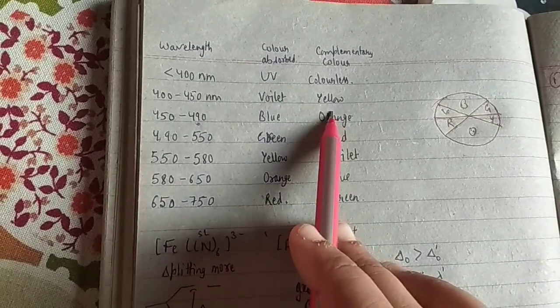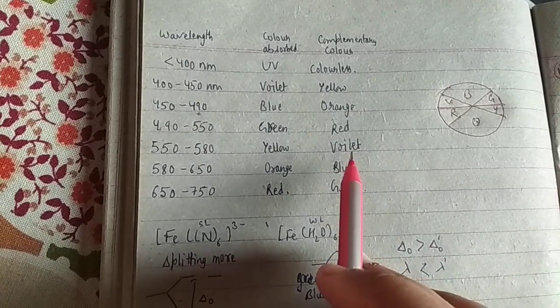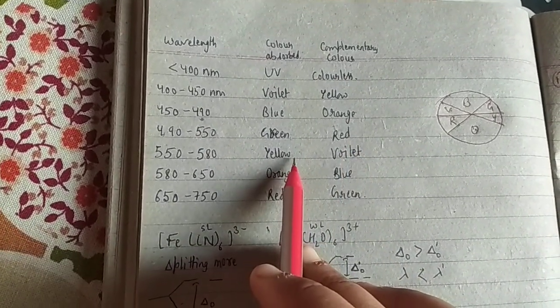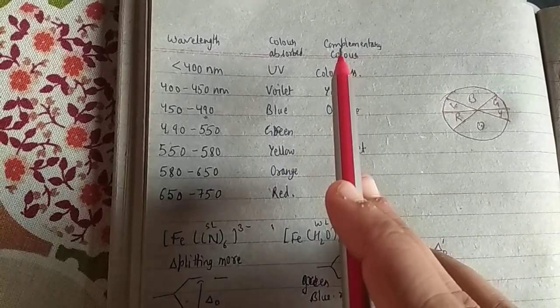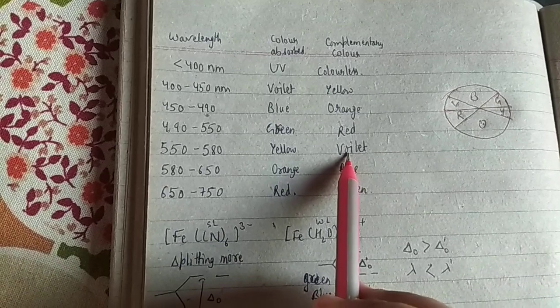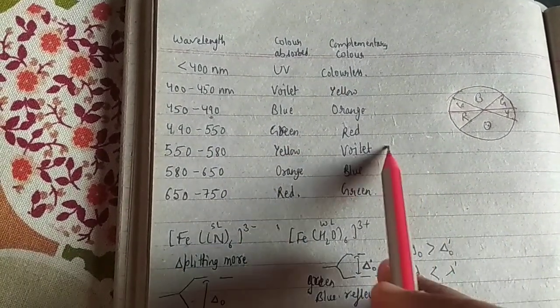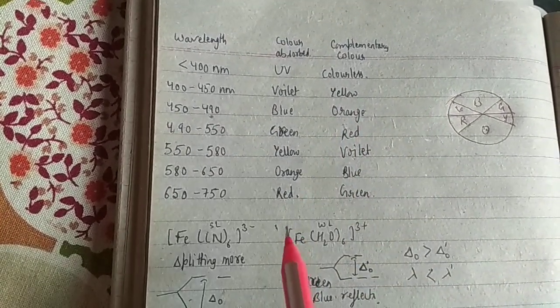If you are having yellow color, it means the color absorbed has been violet. If the violet color is there, the color absorbed will be yellow. Whenever you are observing some color, the absorption has been of a different one. Your eye is seeing the complementary color of the absorbed color.